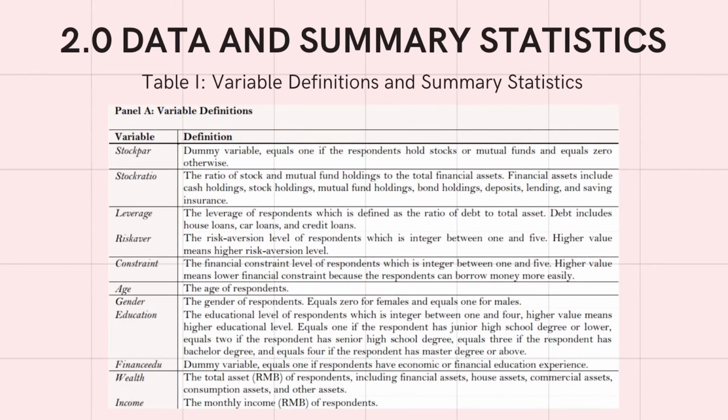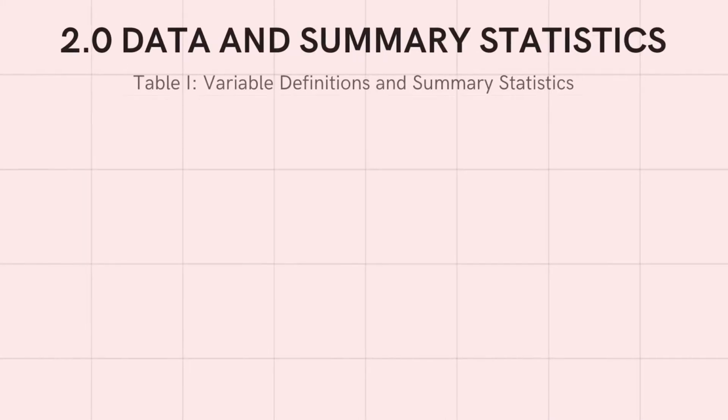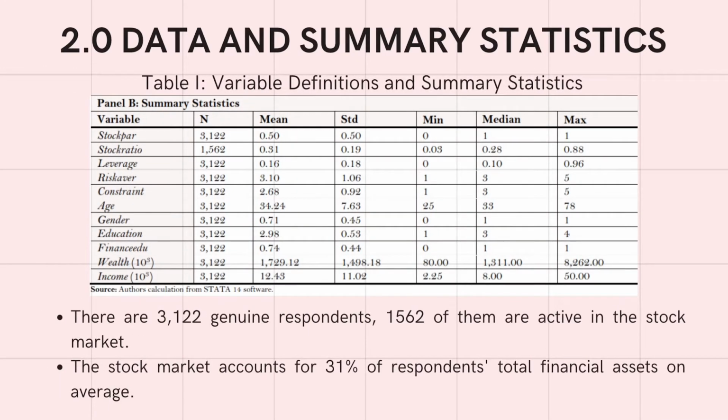For data and summary statistics, this is table 1 for variable definitions and summary statistics. There are 3,122 genuine respondents. 1,562 of them are active in the stock market. The stock market accounts for 31% of respondents' total financial assets on average.